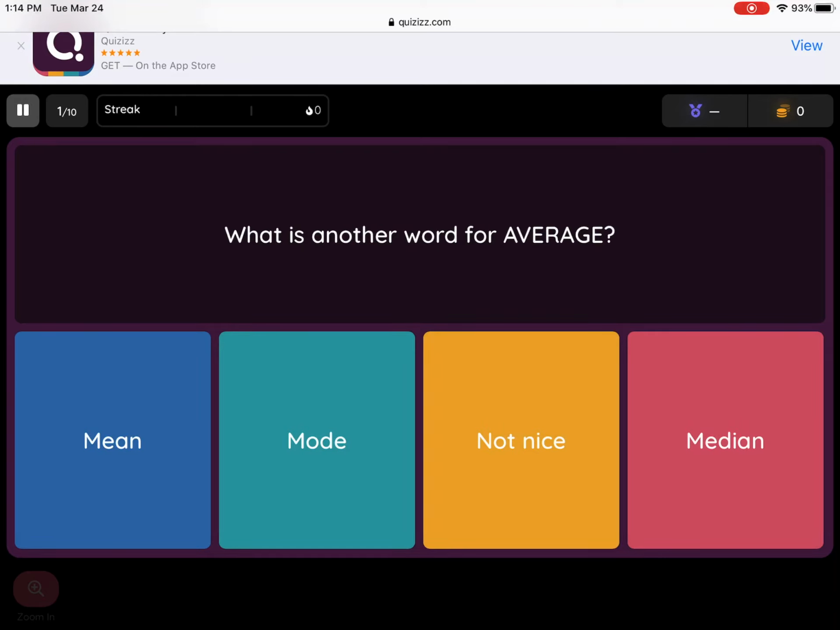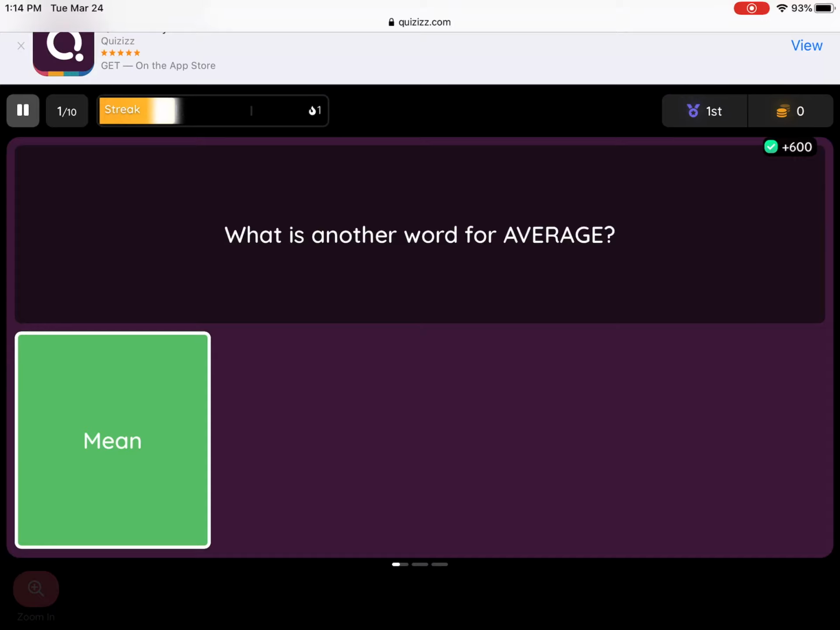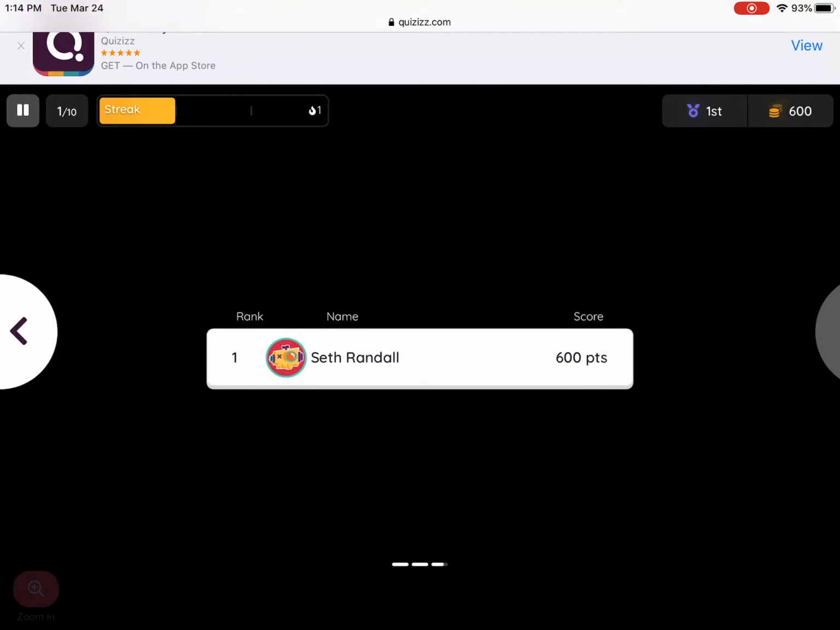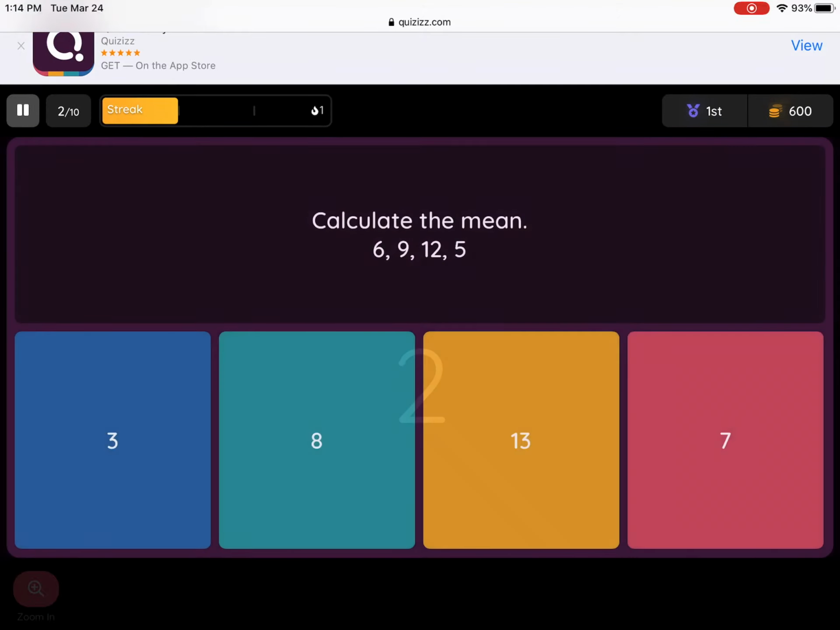What's another word for average? We've known that. Let's go, mean. And then we keep going. Calculate the mean, we know how to do that. Other than that, that's pretty straightforward on what I need you guys to do.